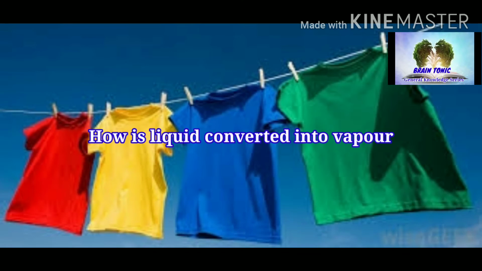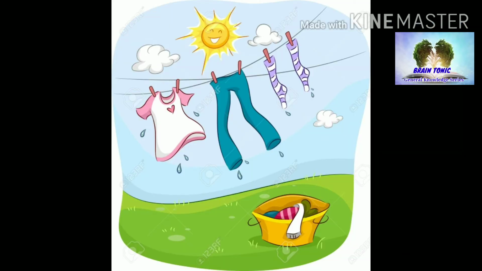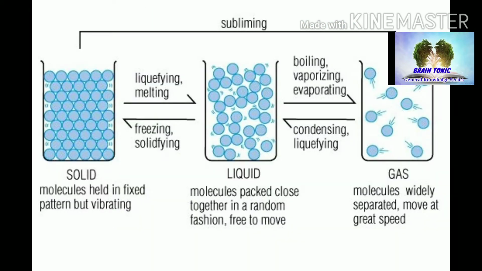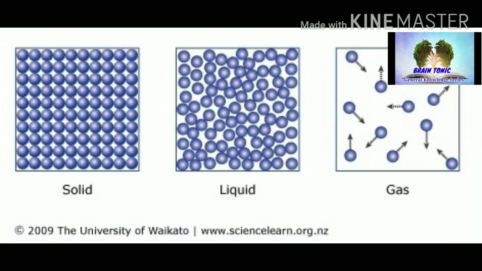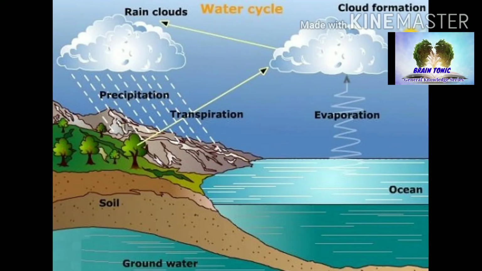Our today's topic is how is liquid converted into vapor? Wet clothes are put out under the sun to dry. Do you know where this water goes? This water gets converted into water vapor and goes into the atmosphere. Conversion of water into vapor is called evaporation.